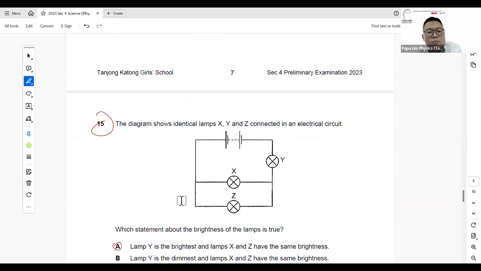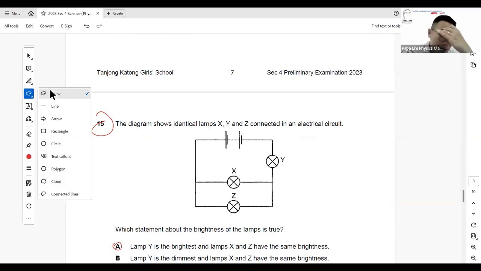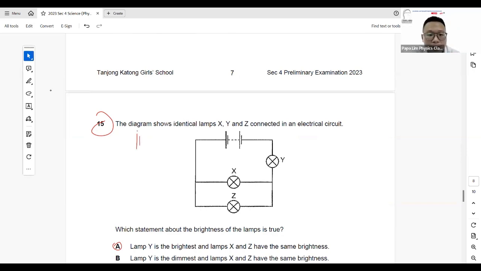The next question we are looking at is question 15. Now, thing to take note is that this is not a parallel circuit. There's a bulb Y here. Bulb Y is actually in series with bulbs X and Z. So if you are unable to identify this, maybe it's better to redraw the circuit this way. So this is what the circuit looks like.